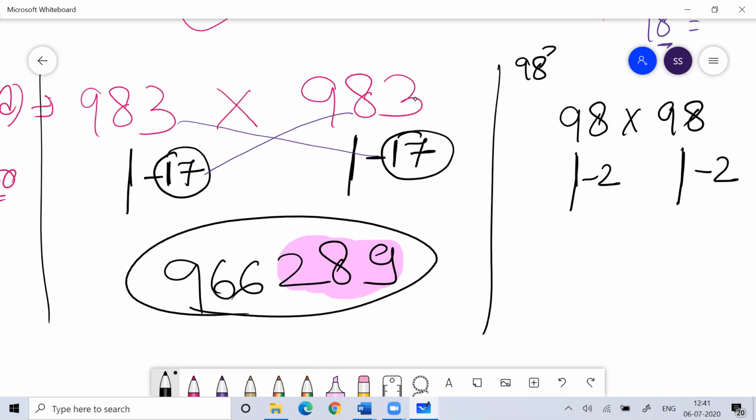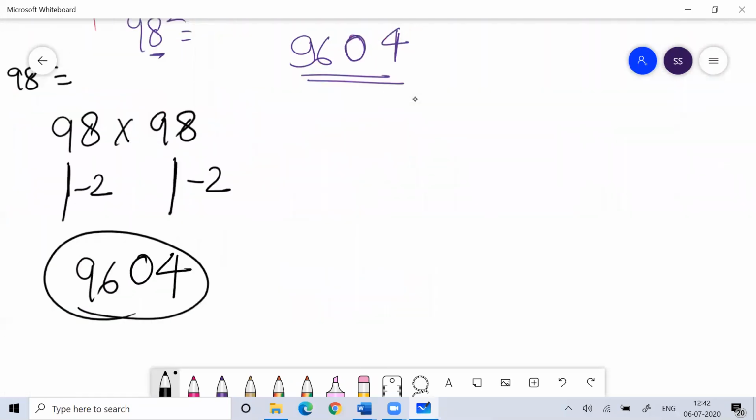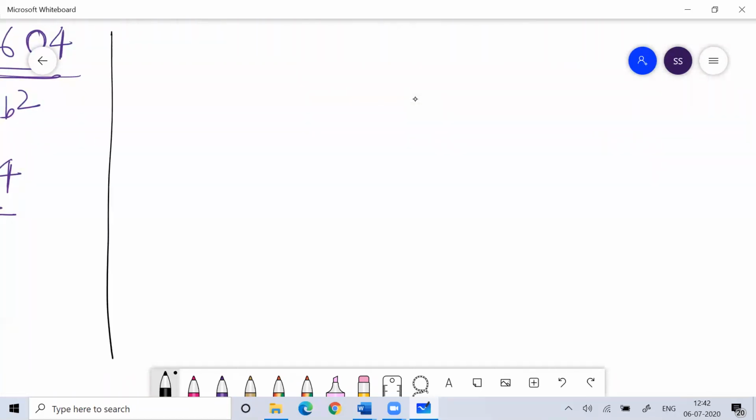I want 98 square. 98 means 98 into 98. So how much is 98 less than 100? 2. So 2 and 2. What is 2 into 2? 4. Write 2 digits: 04. Okay, what is 98 minus 2? 96. This is 98 square. Very simple. Clear everyone?